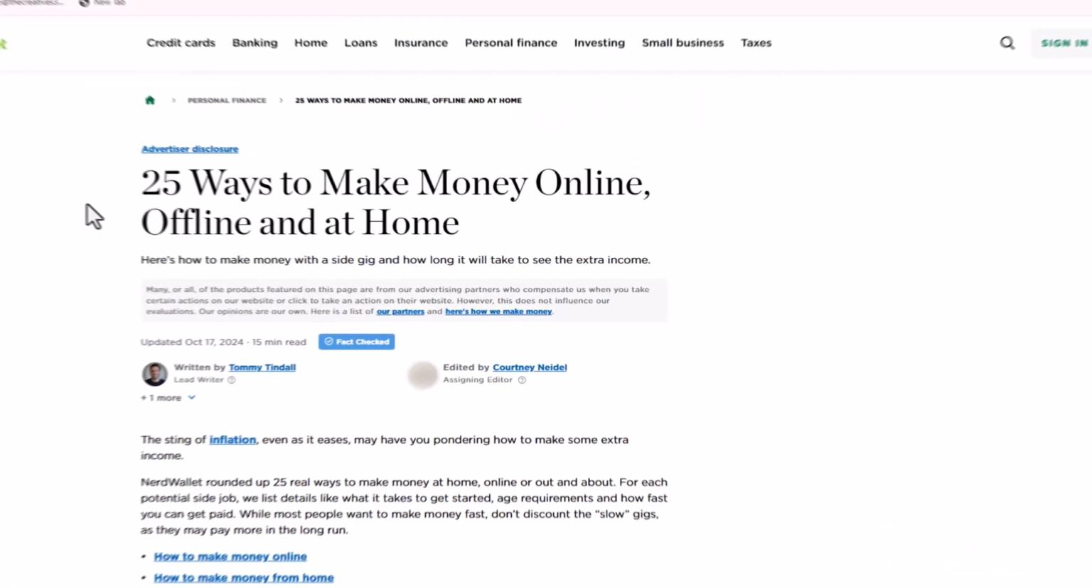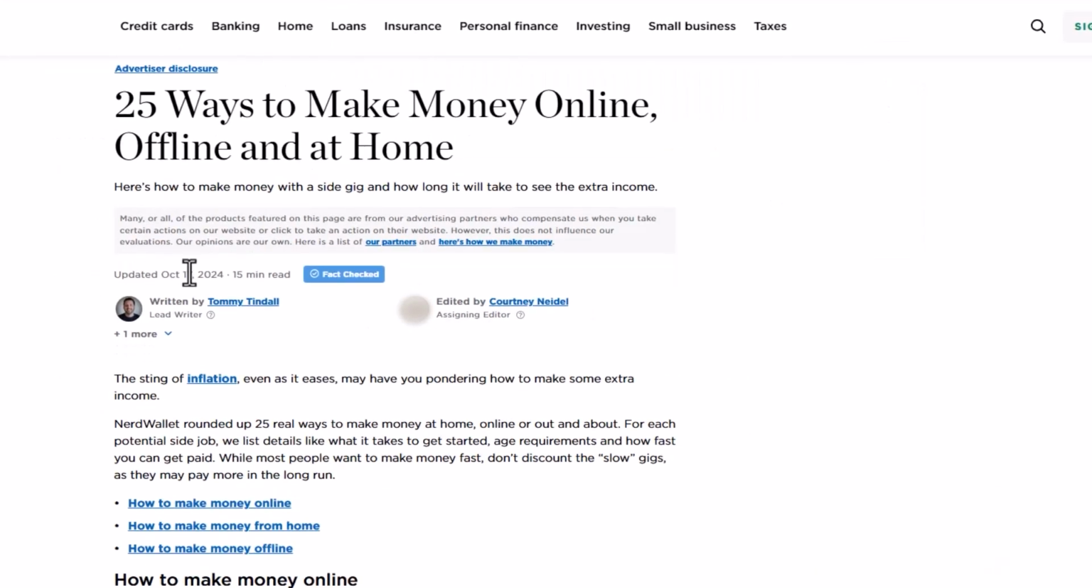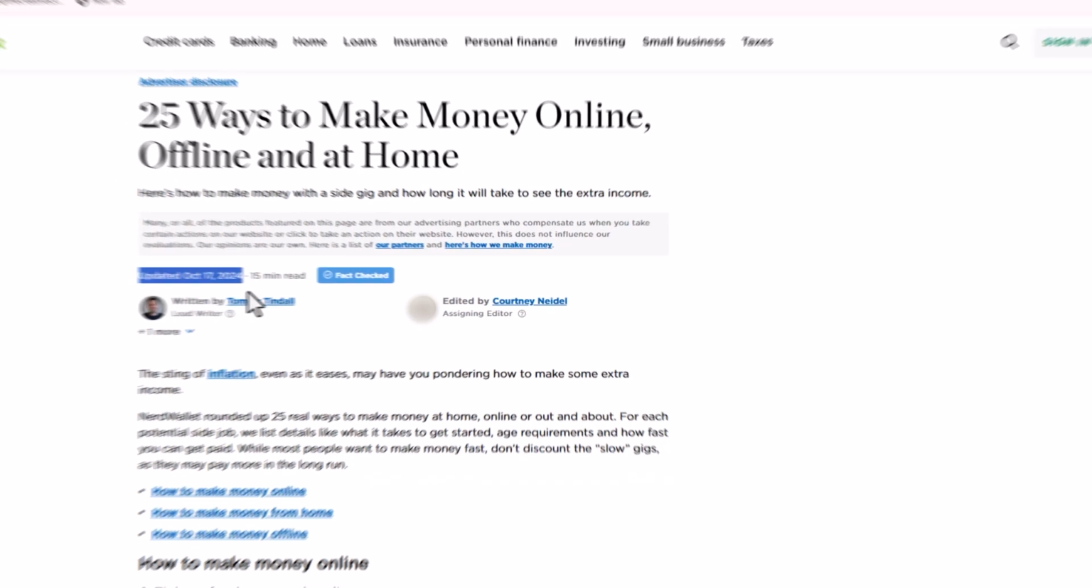Moreover, you can add updated date. Like you can see here, this article was updated in October. People don't like the old information, so try to update all your old web pages and write the updated date so people can know they are reading the latest information.